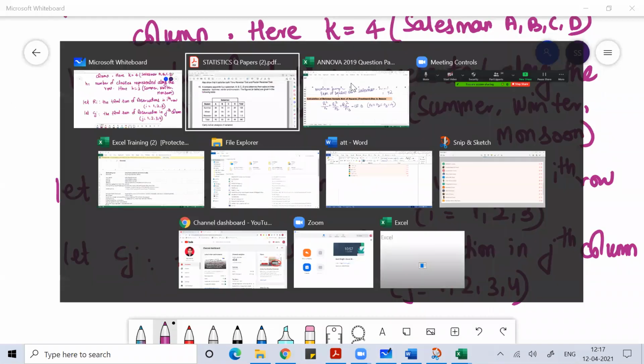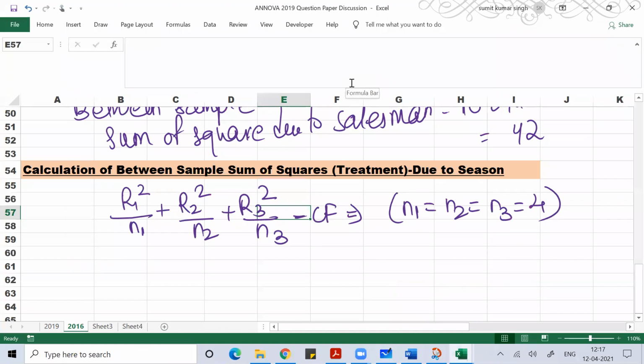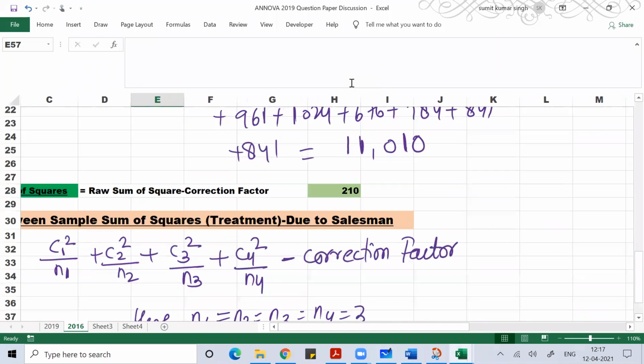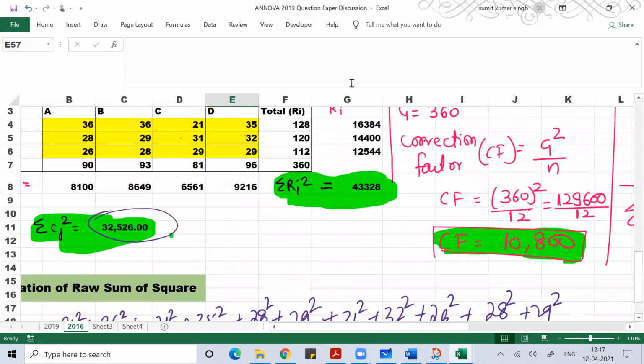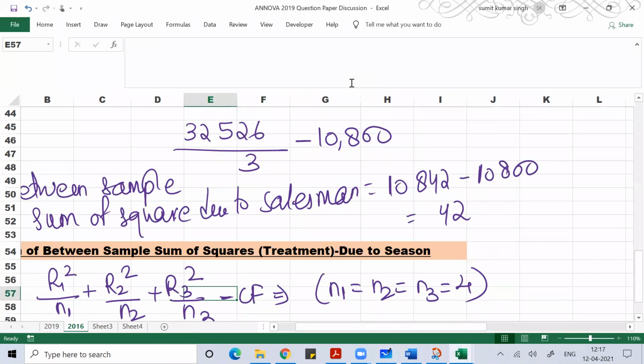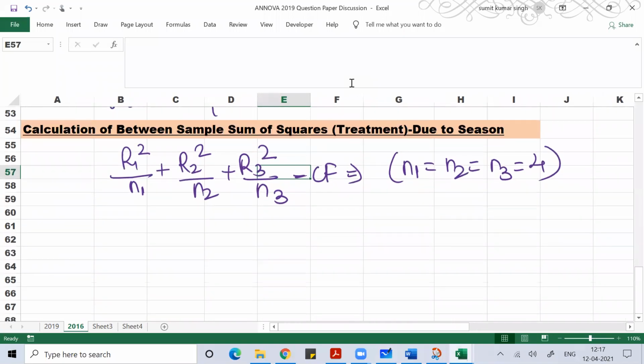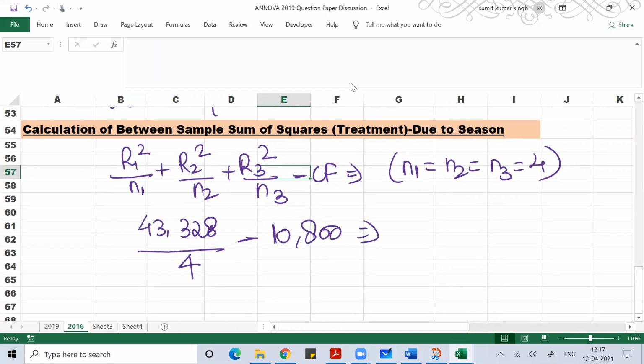So here, if you understand, row wise, what is the sum? If you see row wise, the sum is 43,328. So 43,328 divided by 4 minus correction factor. The correction factor is 10,800. So 43,328 divided by 4 is 10,832, minus 10,800. So this is equal to 32.